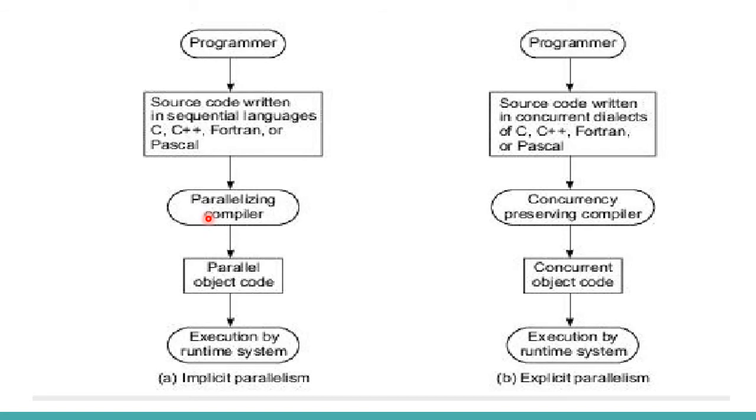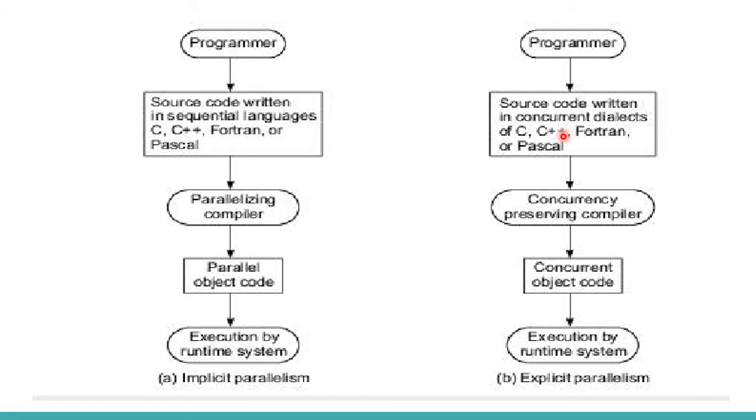There will be a parallelizing compiler. The input language, the source language, will be coming in as a sequential language. C, C++ are the different languages. It is coming as a sequential language, and the parallelizing compiler will convert it automatically into a parallel format. The compiler will be doing all these things. There is no role for the user or the programmer, and it will be converted into a parallel object code, like the normal compilers do, and finally it will be executed at runtime. That is actually implicit parallelism.